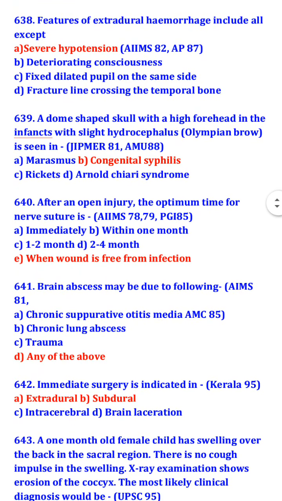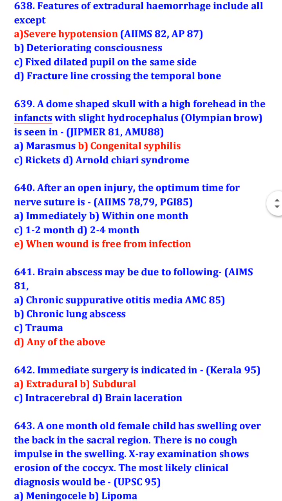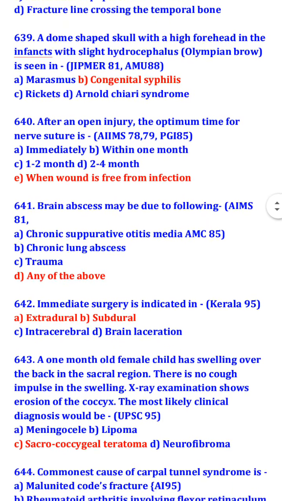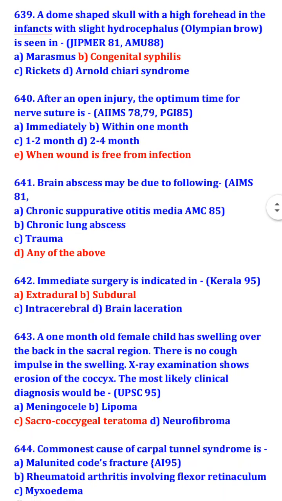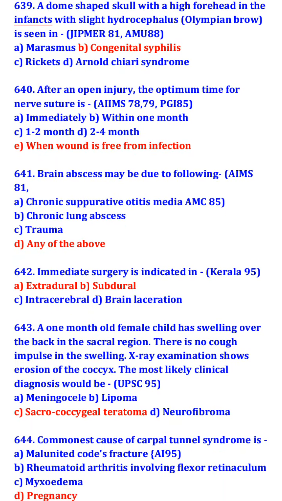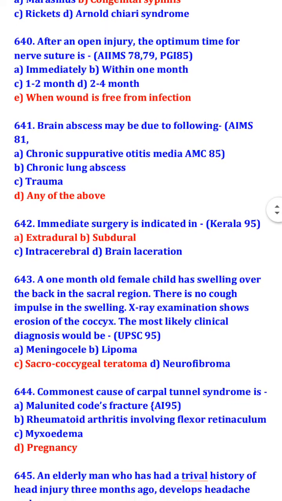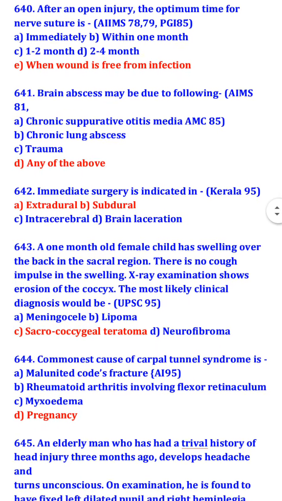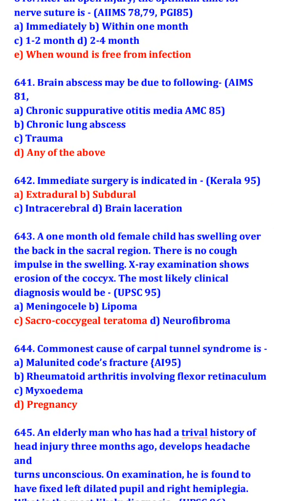After an open injury, the optimum time for nerve suture is when wound is free from infection. Brain abscess may be due to the following: chronic suppurative otitis media, chronic lung abscess, or trauma. Immediate surgery is indicated in extradural or subdural hemorrhage.